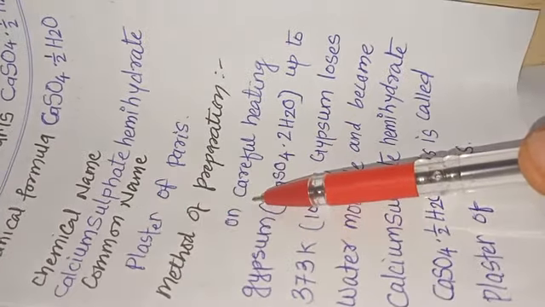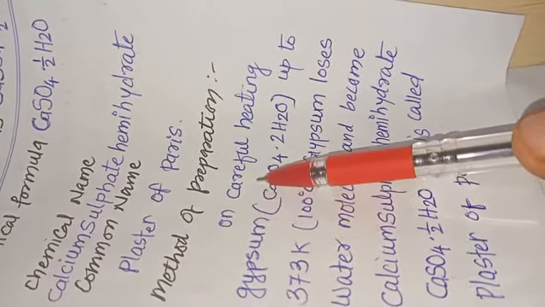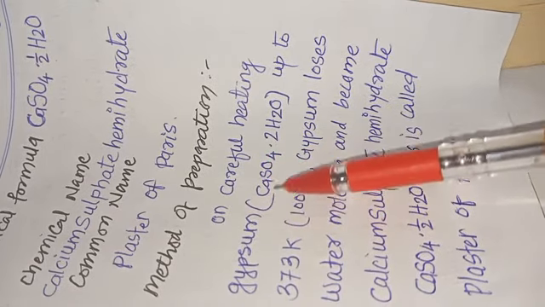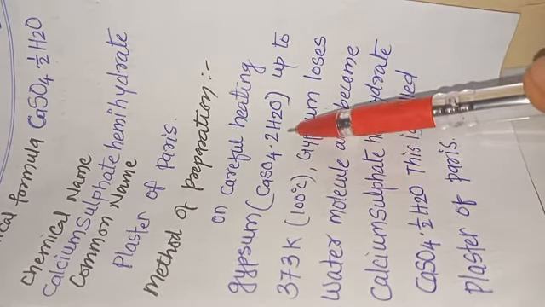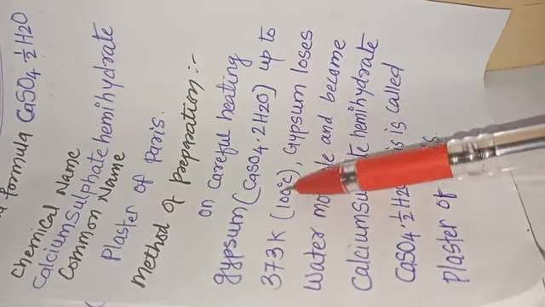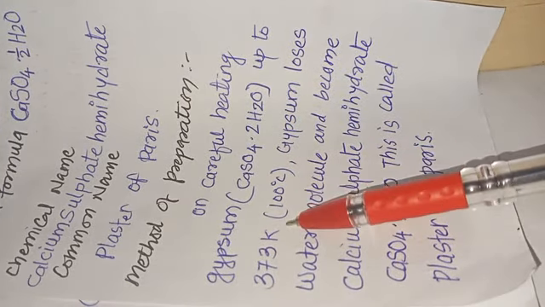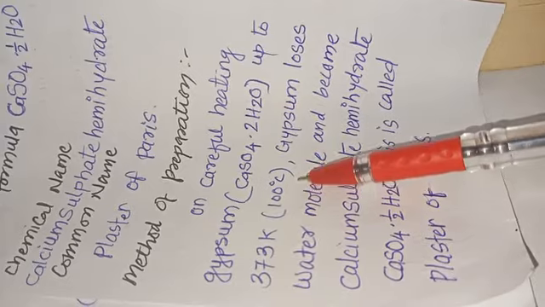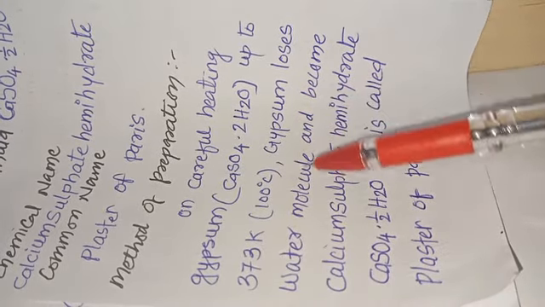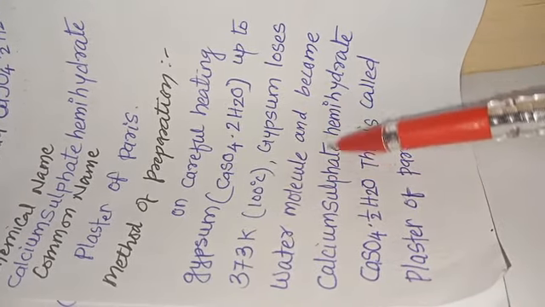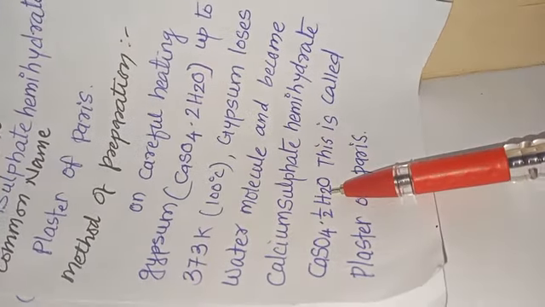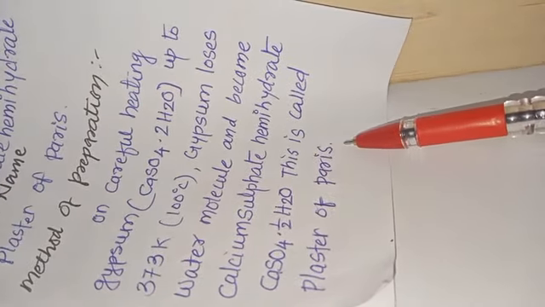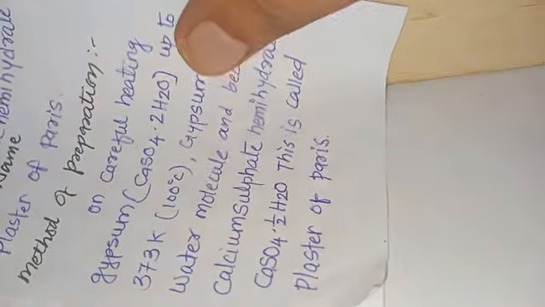Method of preparation: on careful heating, gypsum, that is calcium sulfate dihydrate, CaSO4 into 2H2O, up to 373 Kelvin or 100 degrees centigrade, loses water molecules and becomes calcium sulfate hemihydrate, CaSO4 into 1 by 2 H2O. This is what is known as the plaster of Paris.